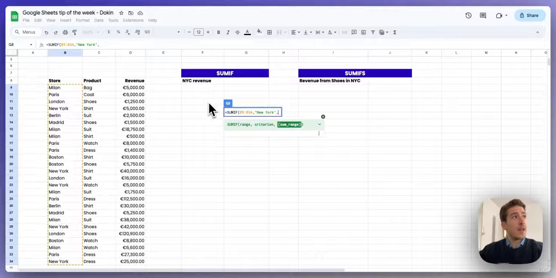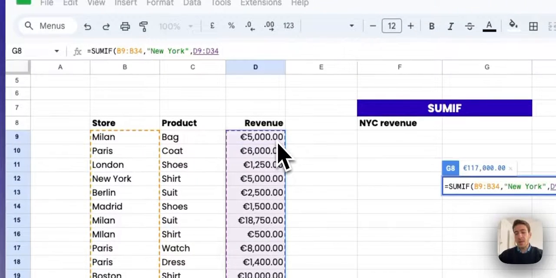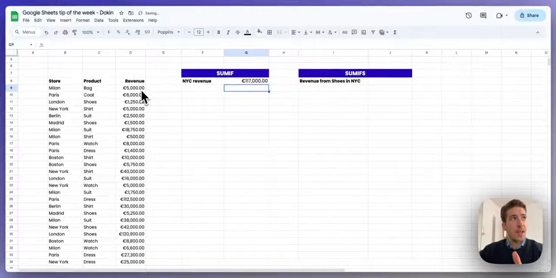So finally, the last step is selecting the range that we want to sum. And in this case, we want to sum the revenue. So I'm doing that, clicking on enter, super easy. I have my revenue for New York.